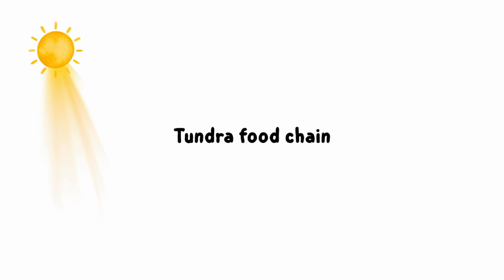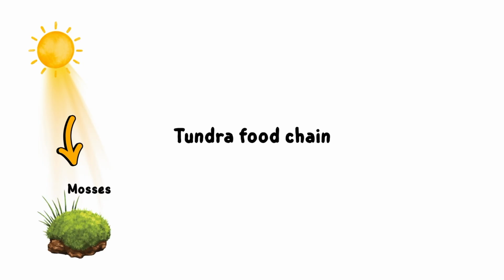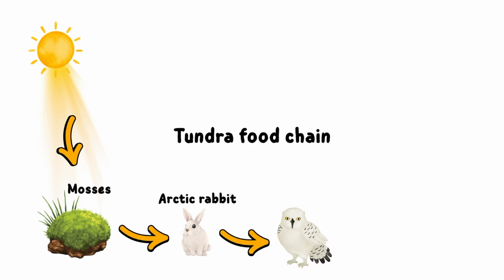The tundra food chain begins with the energy captured from the sun by mosses and lichens, who are the primary producers, and they capture this energy in the form of photosynthesis. The next organism in the tundra food chain is the Arctic rabbit. A rabbit is a herbivore and it gets its energy by eating Arctic plants like mosses. The rabbit then gets eaten by the snowy owl, who is a consumer and a carnivore.